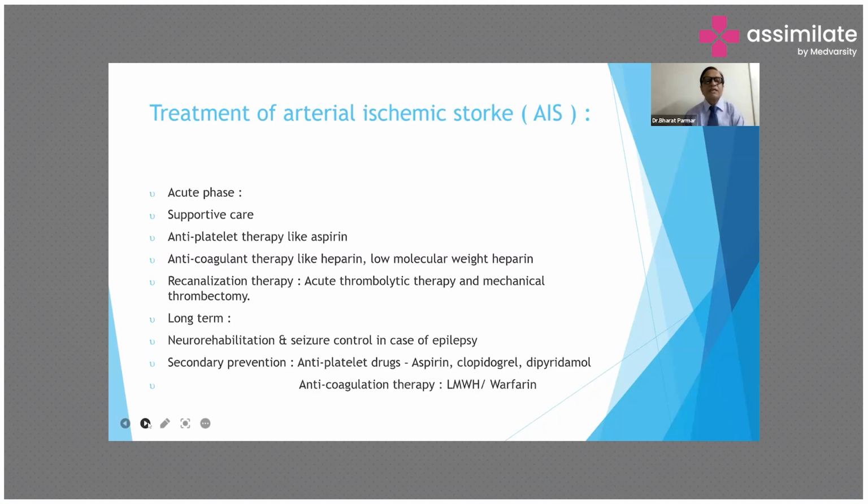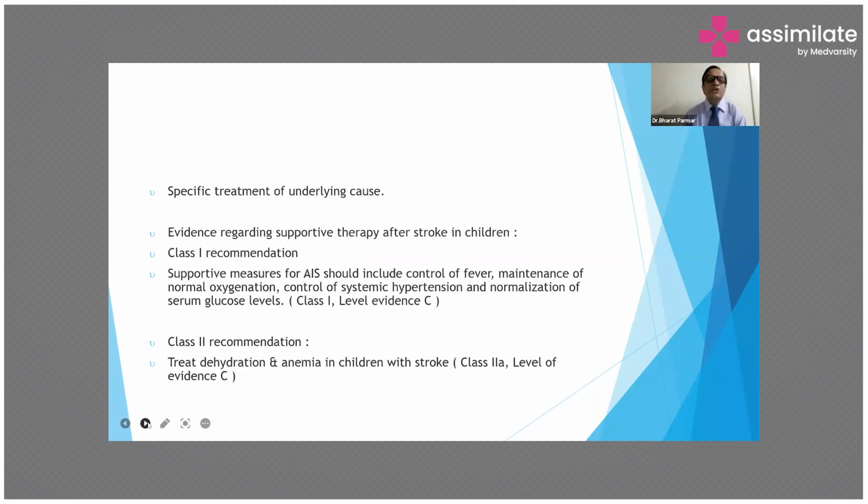In the long-term management of stroke, there is neuro rehabilitation, seizure control in case of epilepsy by antiepileptic drugs, and secondary prevention of stroke by antiplatelet drugs: aspirin, clopidogrel, and dipyridamole, and anticoagulation therapy. There is low molecular weight heparin and warfarin for secondary prevention of stroke. Specific treatment of the underlying cause in case of stroke.